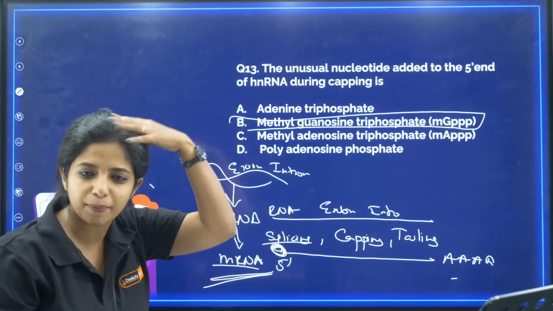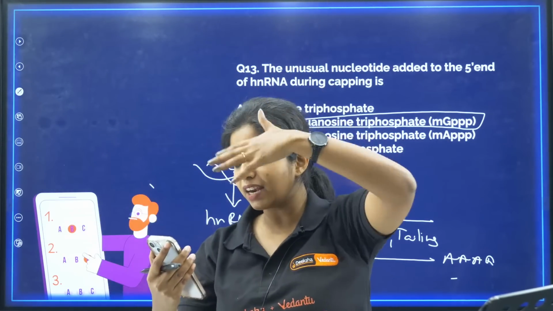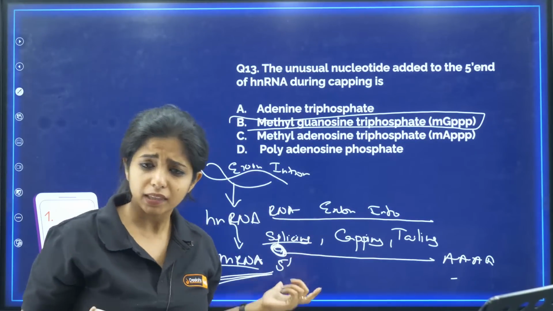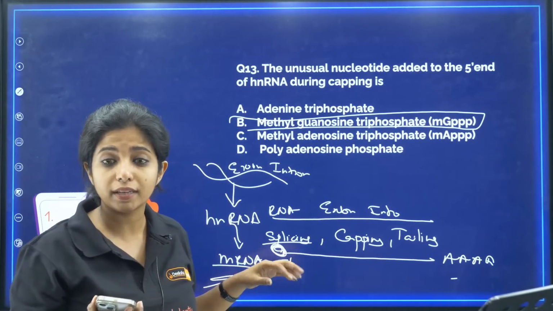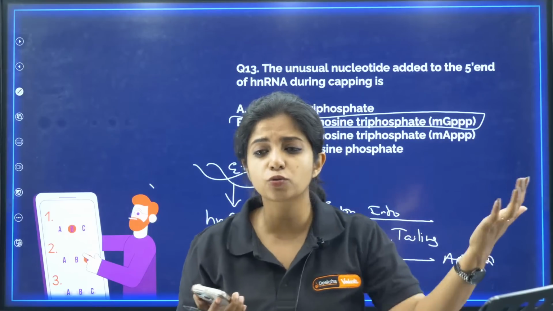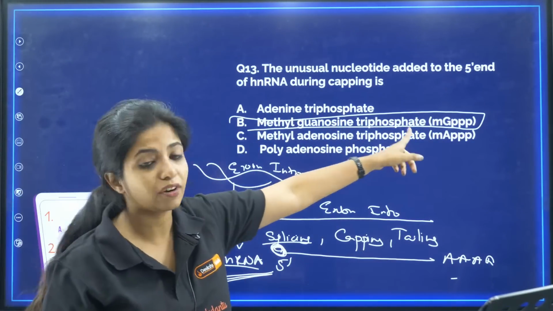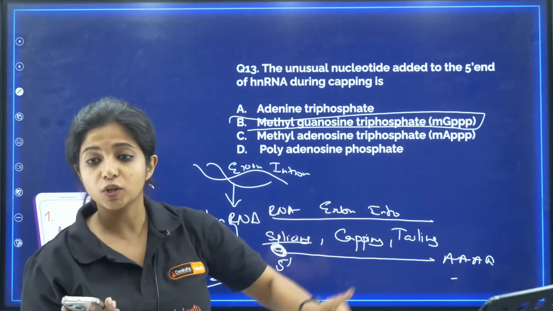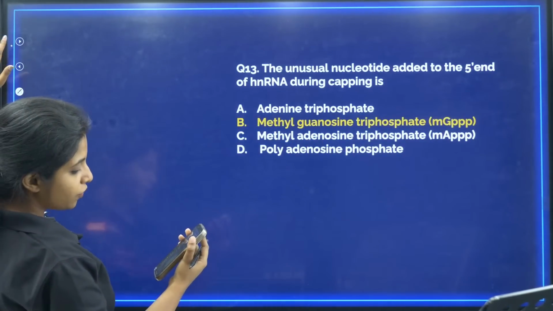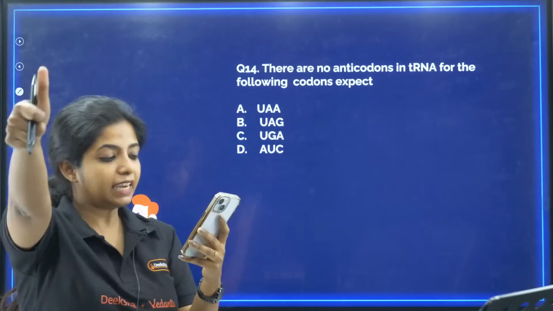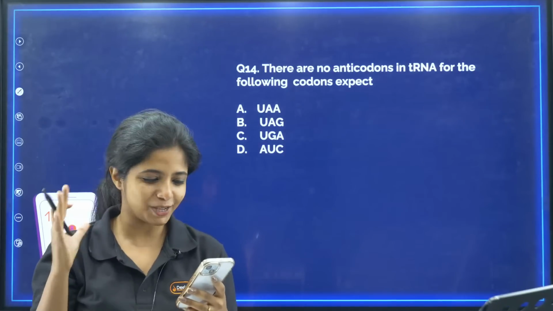Why do you put a cap on your head? So that you remain safe from the sun and things like that. Similarly, this mRNA has to be safe when it goes outside. Until now it was in the nucleus. It will now go outside into the cytoplasm, where there are so many enzymes to cut and cleave it. So to save itself, it has methyl guanosine triphosphate. That is capping. I hope you got the answer. All of you who said B as the correct answer, awesome work. If you didn't get it, it's totally fine as well.